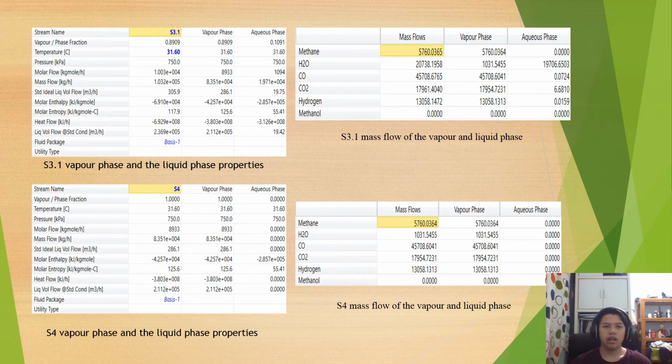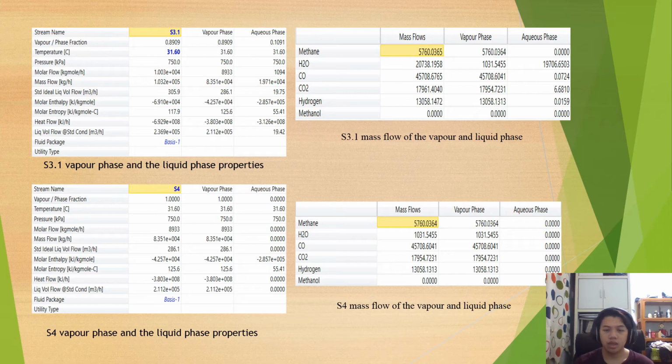After being condensed in the condenser, S31 is at 31.60 Celsius and the same pressure, 750 kilopascal, with a vapor component of 0.8909. It then enters the separator and exits at S4 at 1 vapor fraction, 31.6 Celsius and 750 kilopascal.